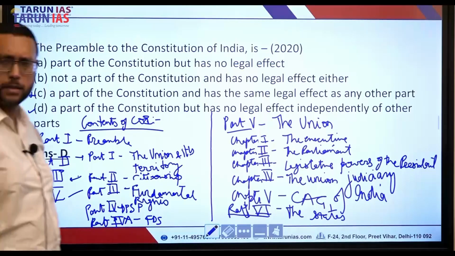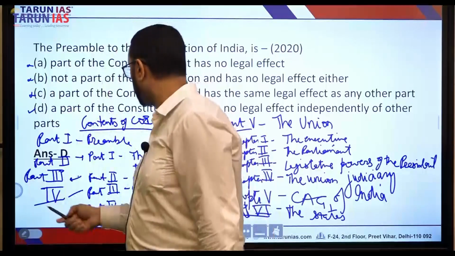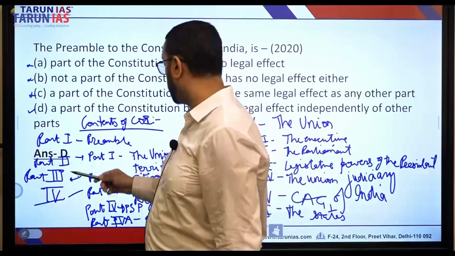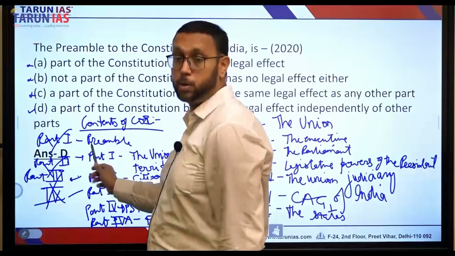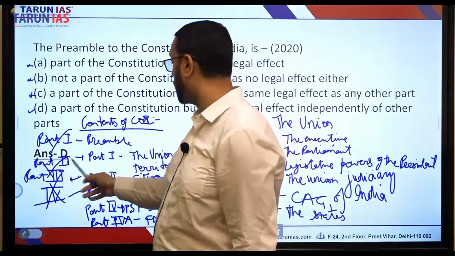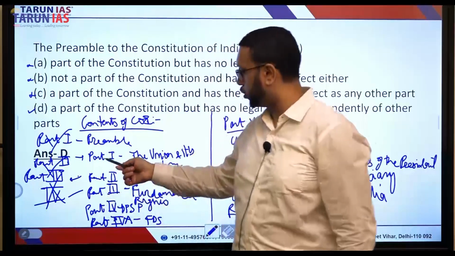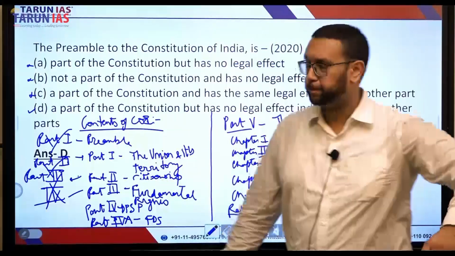Is that the case? No. This is not the case. It is the preamble without any mention of any part before it. Then you have part 1, and then the Constitution starts on part 1, etc., etc.